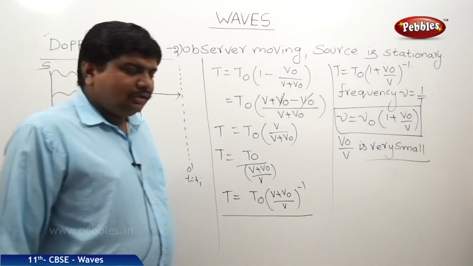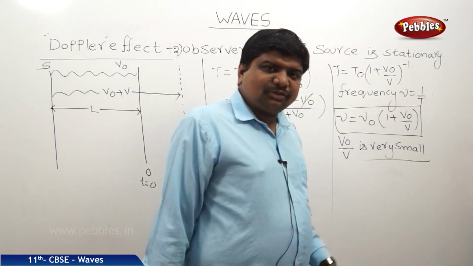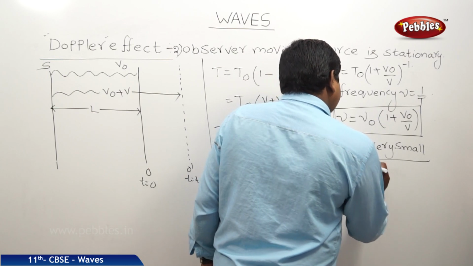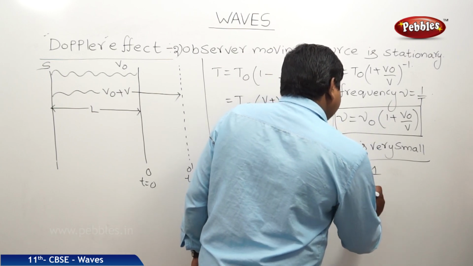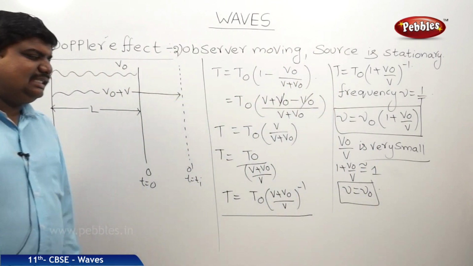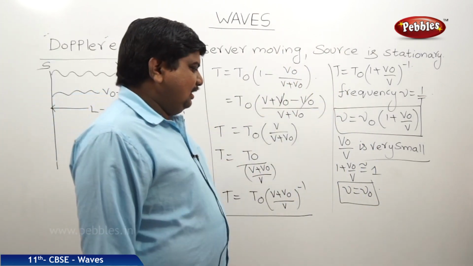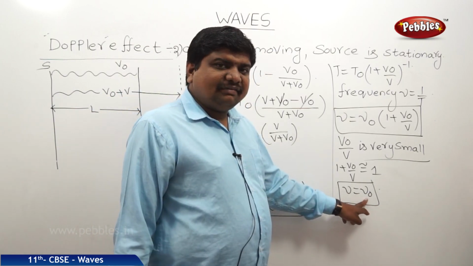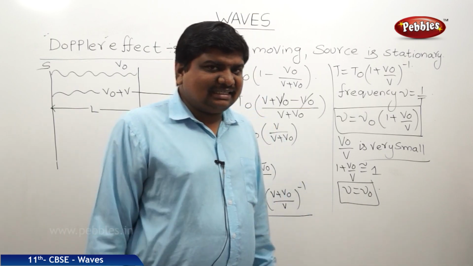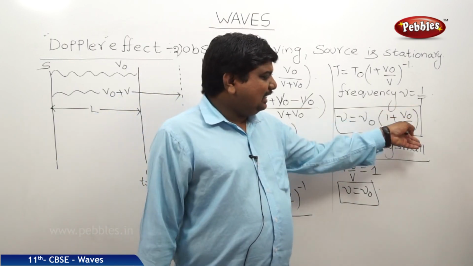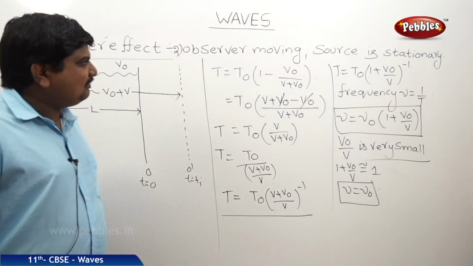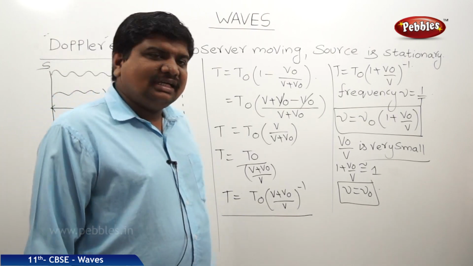If it is very small, this 1 plus V0 by V will approximately become 1. Therefore, nu will become nu naught. That means the apparent frequency is the frequency experienced by the observer. It is an approximate state where we are neglecting all the remaining ideal conditions. So like this, we can find the change in the frequency when the observer is moving and the source is stationary.